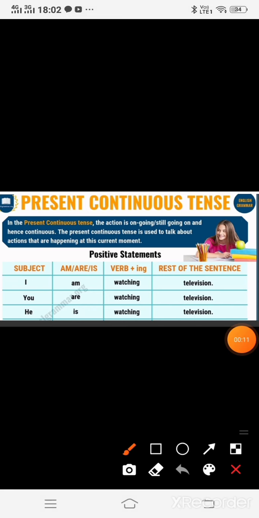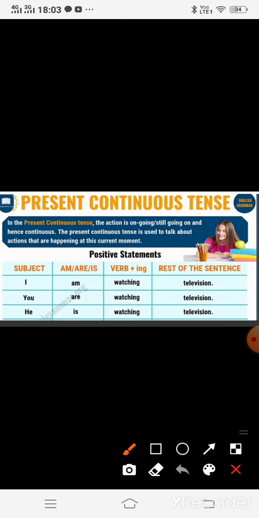Good morning, students. Today we will do the continuous series of present, past, and future. Present continuous is also known as present progressive tense. As you can see, it is written in the present continuous tense. The action is ongoing, still going on, and hence continuous. The present continuous tense is used to talk about actions that are happening at this current moment.